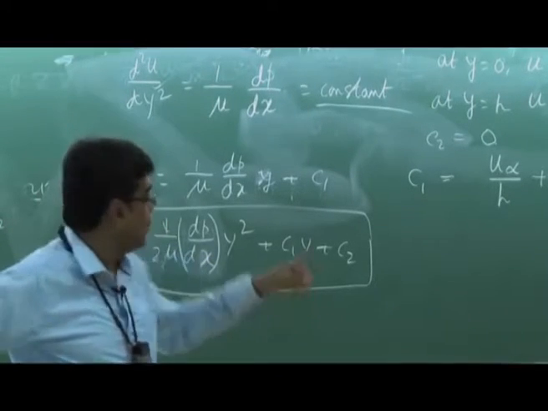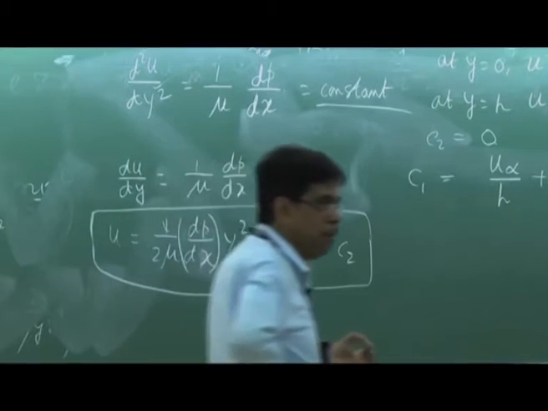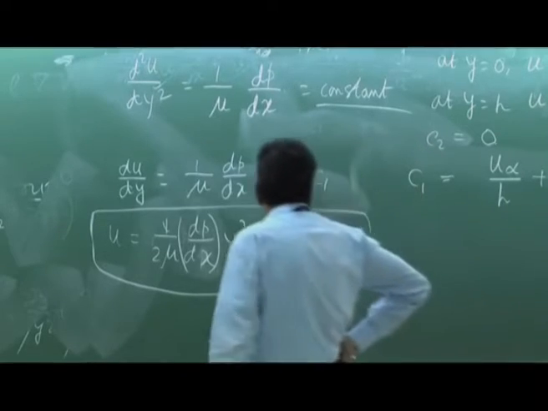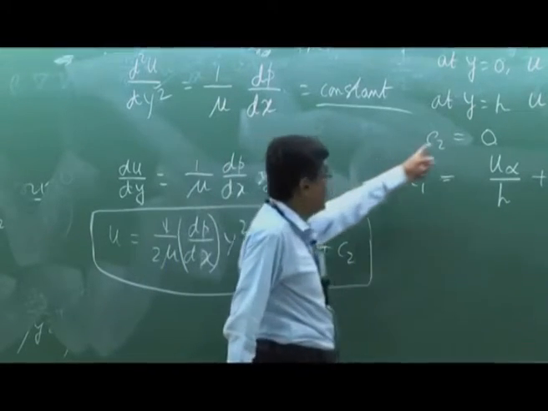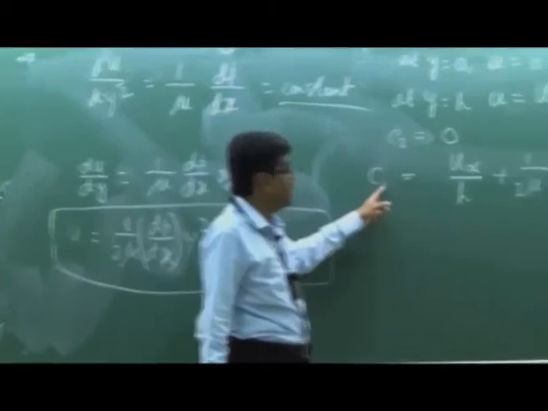You tell me. Yes, told sir, it will be H. Good. If there is any mistake, you tell me. Okay. So, C2 becomes 0. Take it. C2 becomes 0 and C1 is this.